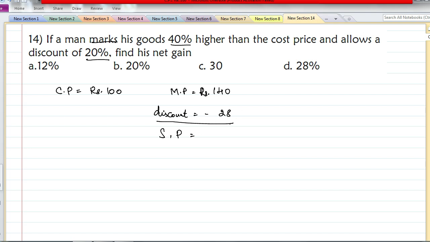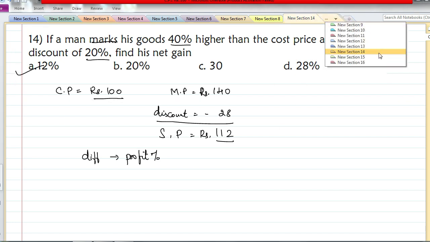So selling price is 112. Okay. Now cost price was 100, selling price was 112. So the difference gives you the profit percentage. So the answer is 12%. Okay, very simple question. Shouldn't take you more than 15 seconds.